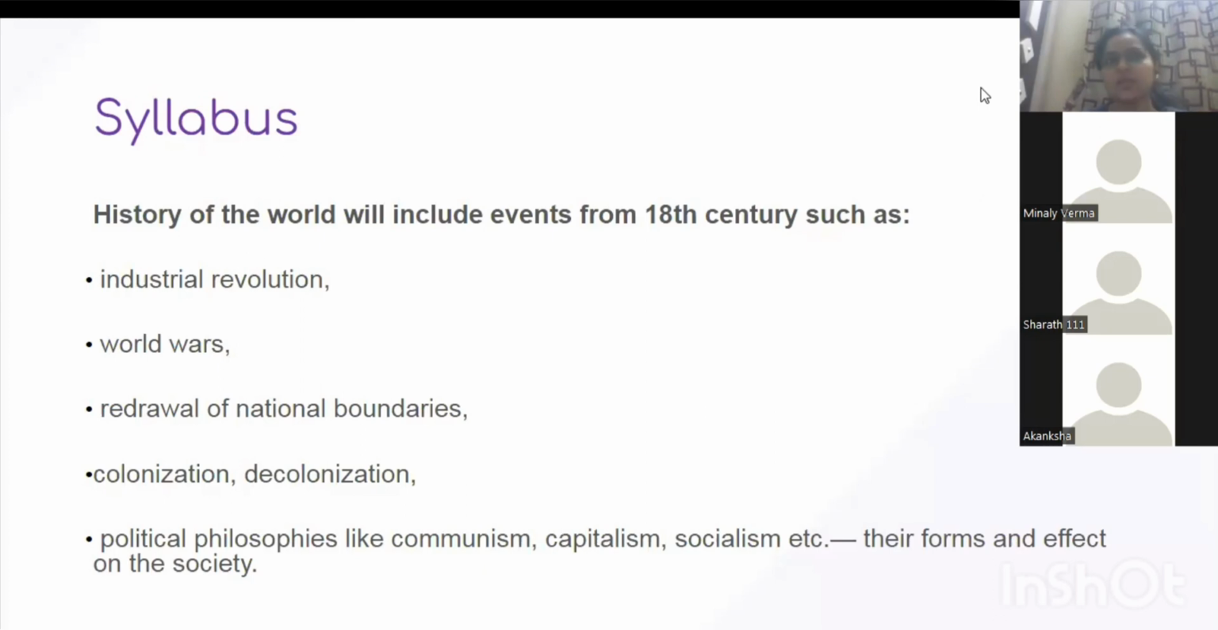It will take us 2 months to complete this entire syllabus, which we will be covering in the form of 2 weekly sessions, that is Tuesday and Friday, 8 to 9 p.m.